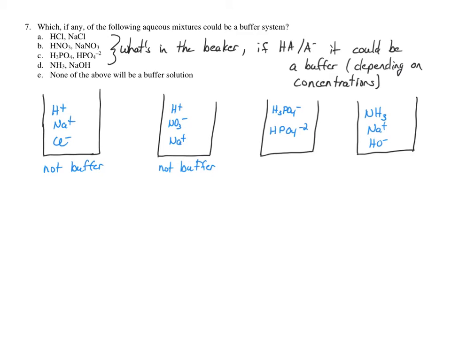Now, the third beaker, if we look at this, we might be tempted to think that it's going to be a buffer. We look carefully at the entities that are in that solution. And what we see is that these species differ by 2 H plus ions. And there's no reasonable interpretation for how this could really be a buffer. And the same is true for the final solution. Okay, so none of these is going to be a buffer solution.